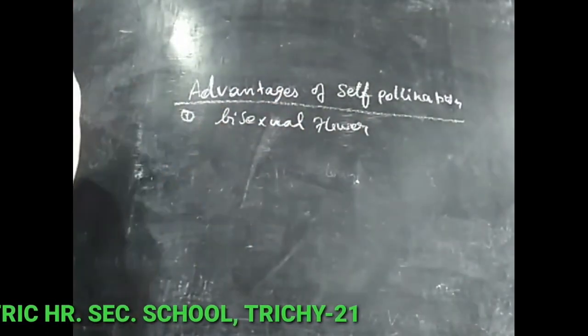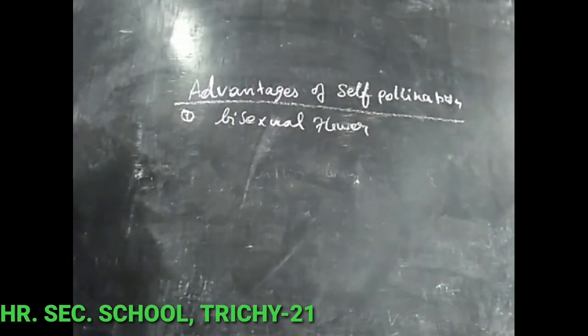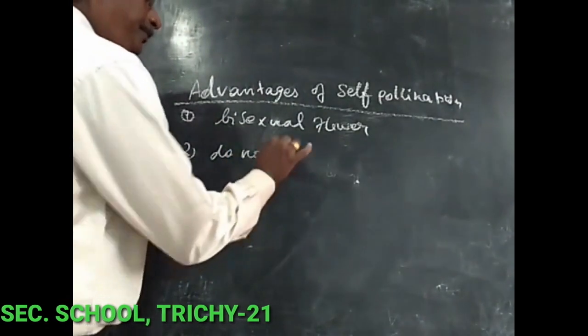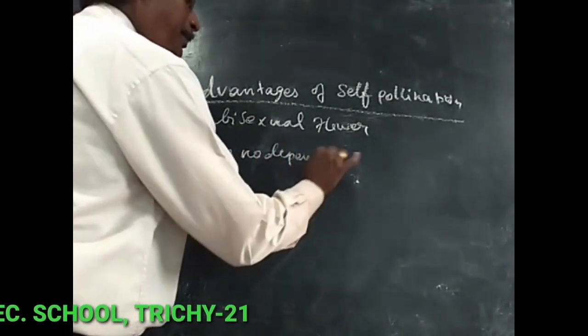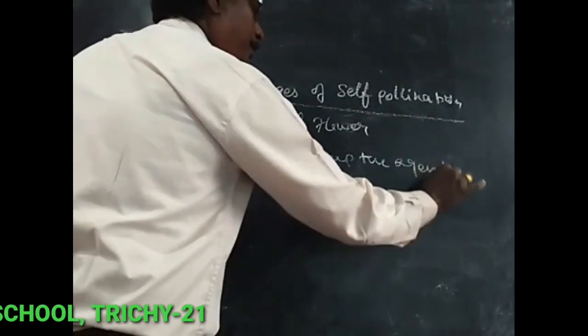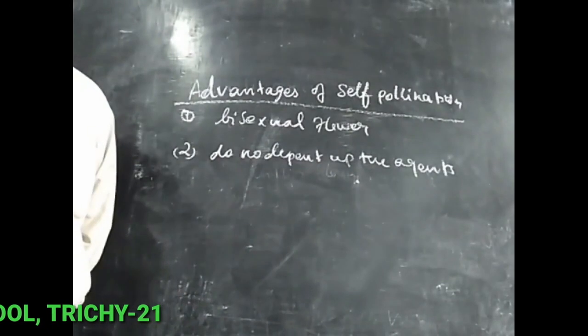Second, the flowers do not depend upon agents. The agent is not necessary for the pollination.